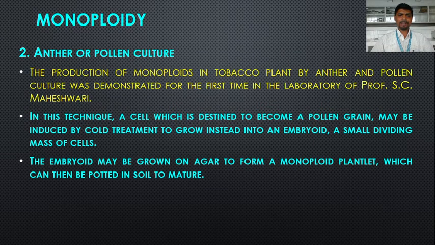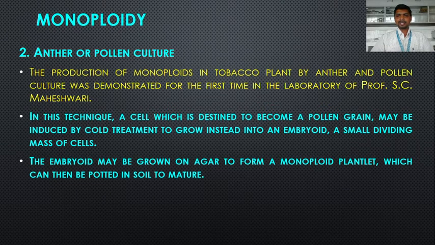This embryoid may be grown on agar medium to form a monoploid plantlet, which can then be potted in the soil to mature. Such monoploid plants have been obtained from the pollen culture, where the cell which is destined to become a pollen grain has been induced by cold treatment to grow instead into the embryoid. So embryoid is a small dividing mass of cells which is like the embryo.